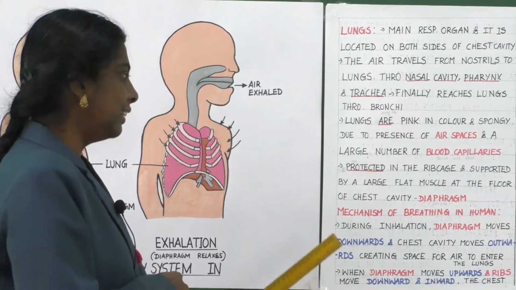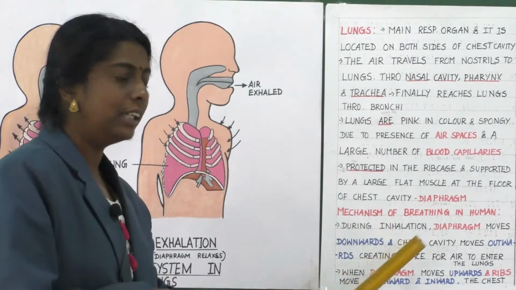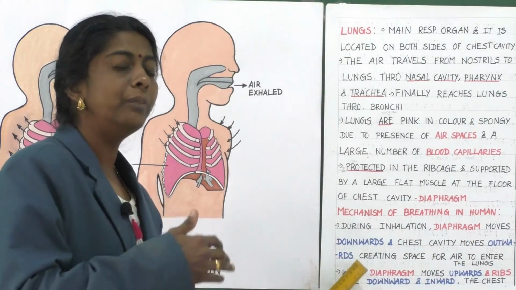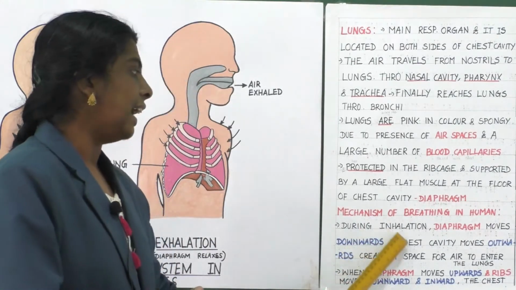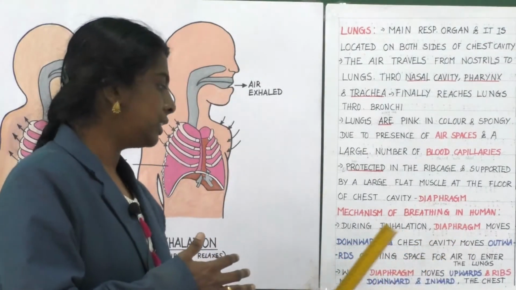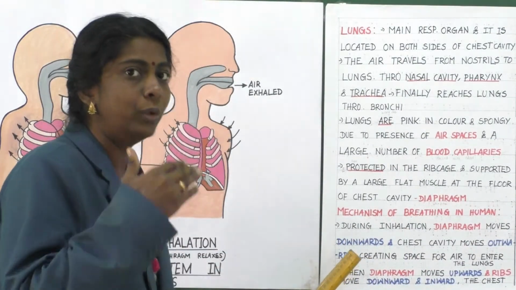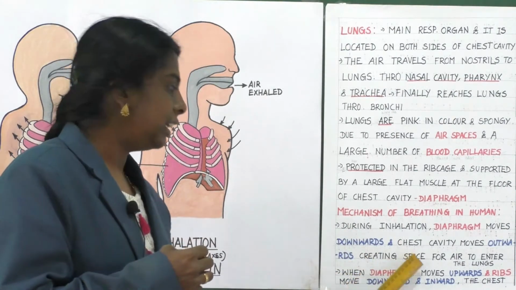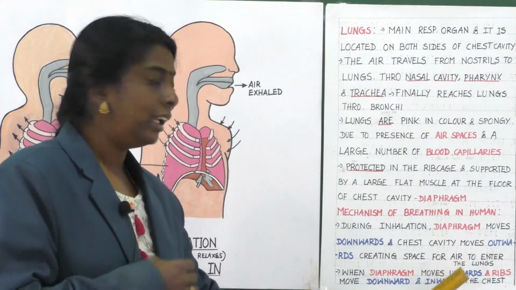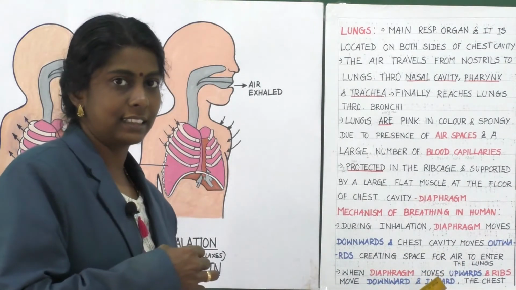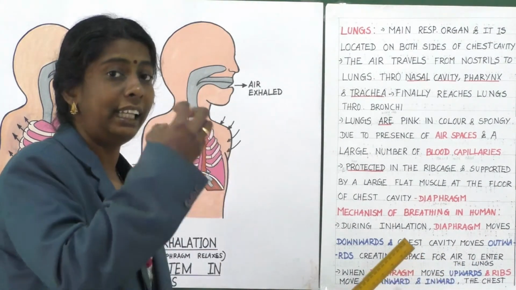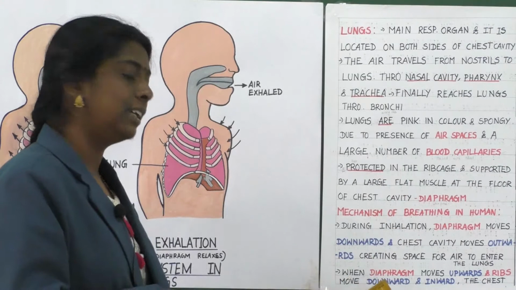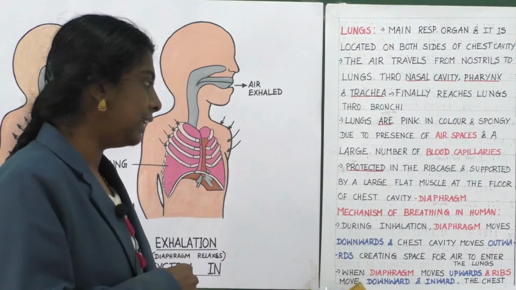How is it happening? During inhalation, the diaphragm moves downwards. What will it do? The diaphragm will move downwards and the chest cavity moves outwards so that it creates some space, creating space so that the inhaled air will enter the lungs. Clear, children? Yes.